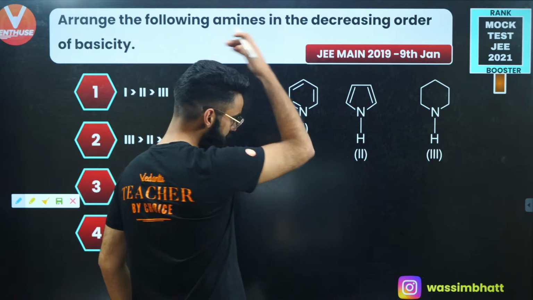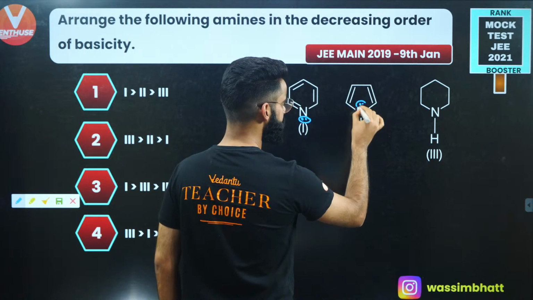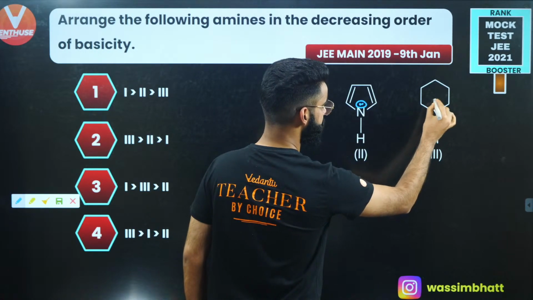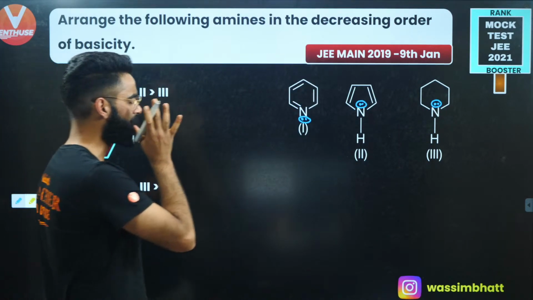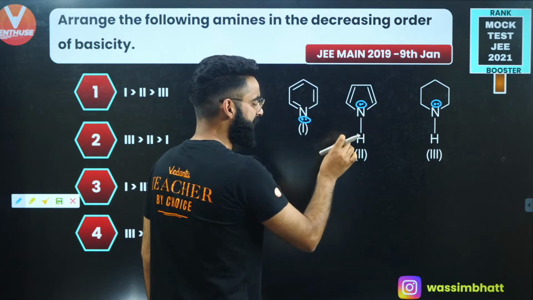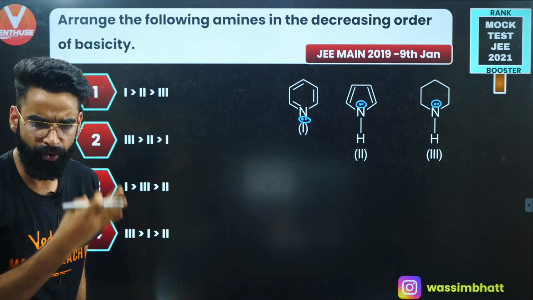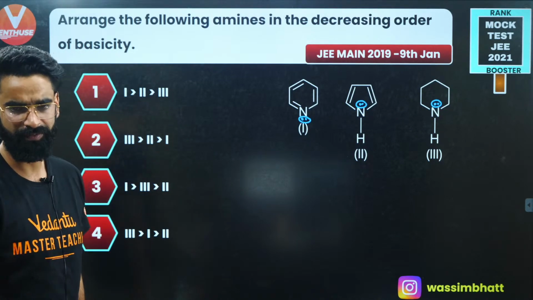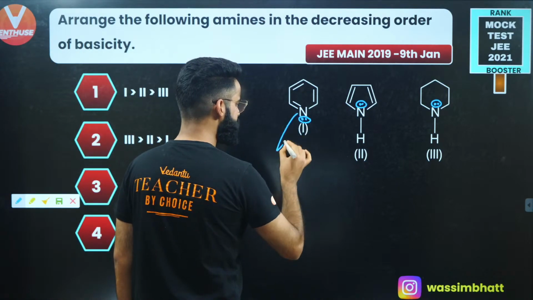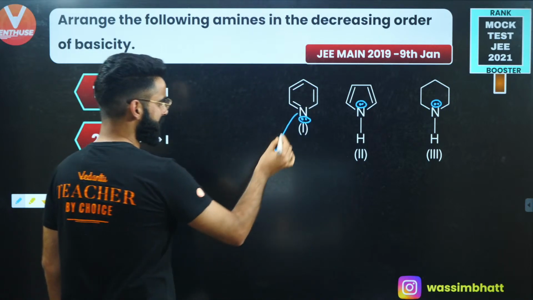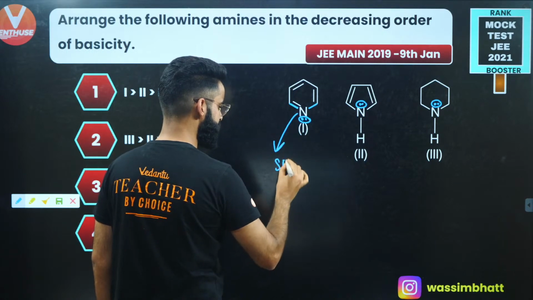See guys, first of all, this nitrogen will be having a lone pair over here. Similarly, this nitrogen has got the lone pair. Even this nitrogen has got the lone pair, correct? That nitrogen which will be having more tendency to donate the lone pair will be more basic, right? Now understand. Right here, what is the hybridization of this nitrogen? You can clearly say it's 2 sigma bonds, 1 lone pair, so 2 plus 1, 3, it's sp2.